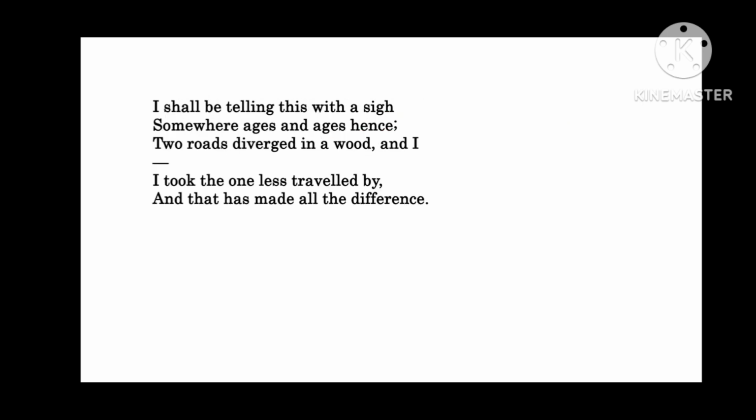"I shall be telling this with a sigh somewhere ages and ages hence: two roads diverged in a wood, and I took the one less traveled by, and that has made all the difference." A sigh means a long deep breath as if yearning. So the poet finally made a choice, and after years of making choices, he would be telling about his choices to the people around him. He will say it with a sigh, that means with a deep breath, thinking or yearning about the past.